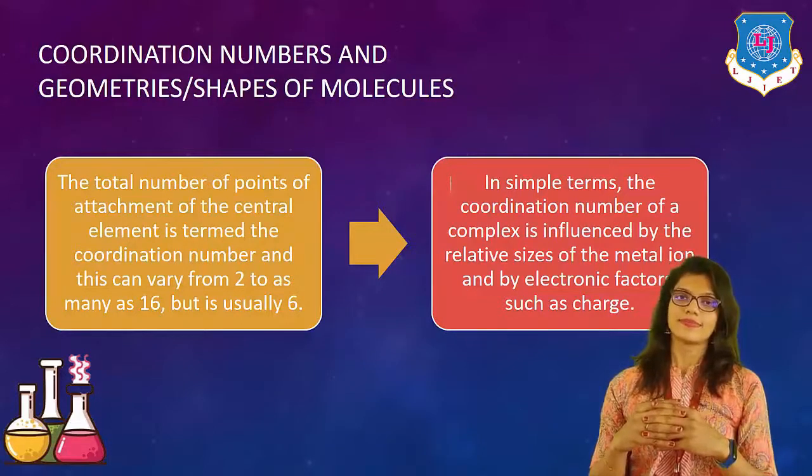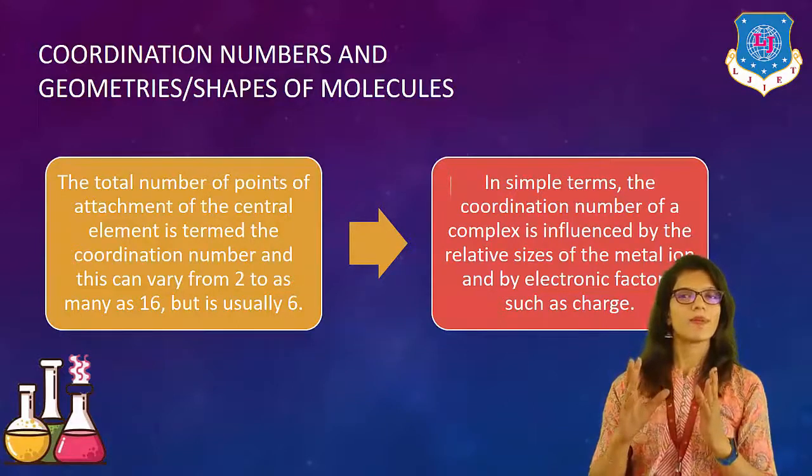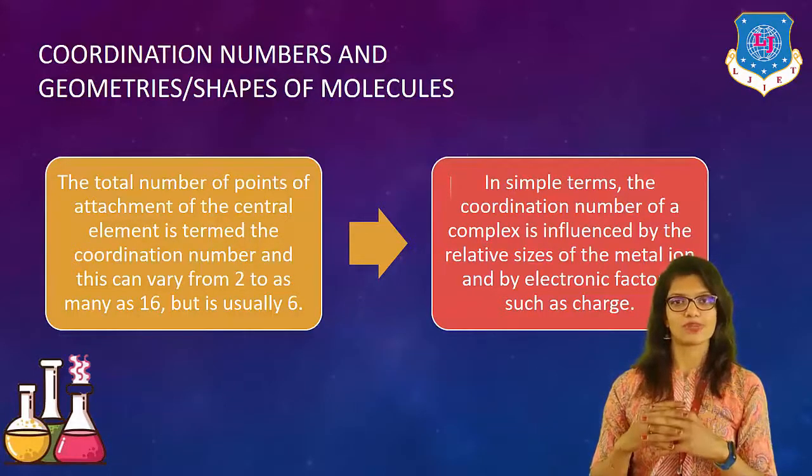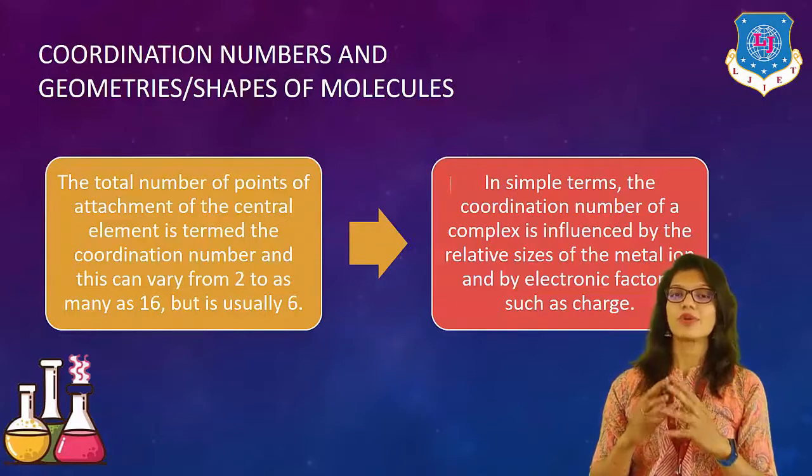Now, our next topic, a very important topic for a bond to form, which is coordination numbers, geometries or shapes of the molecules. They play a very important role because only and only the coordination number shows a direct effect on the shapes of the molecules, right? Here, the total number of points of attachment of the central element is termed the coordination number, and this can vary from 2 to 16.